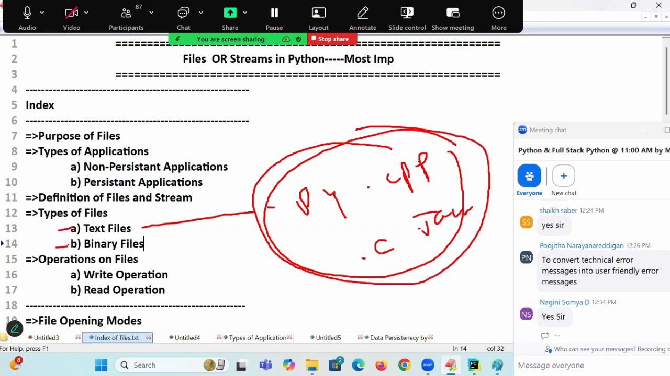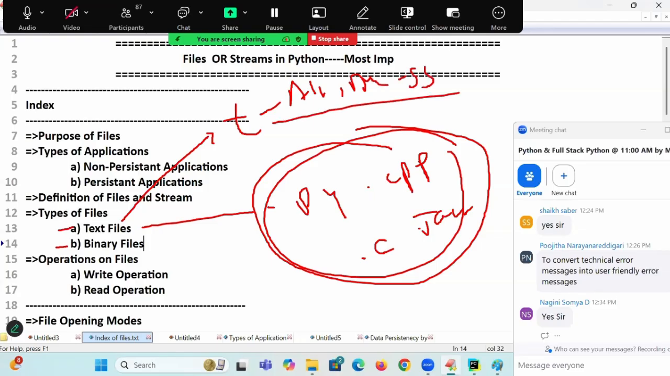Any file you take, two kinds are classified: one is the text file and the other is the binary file. Text files are denoted by the letter T. Text files contain alphabets, digits and special symbols.